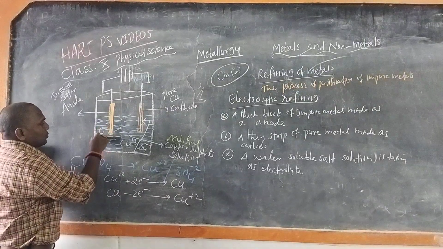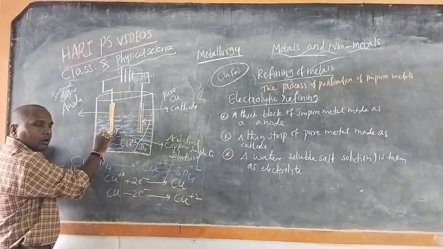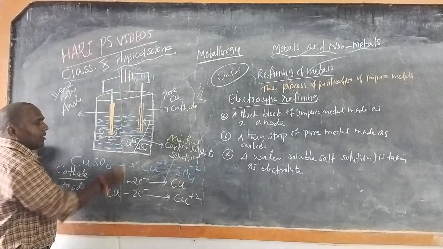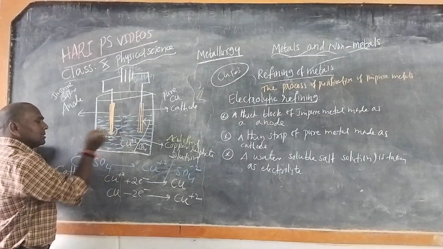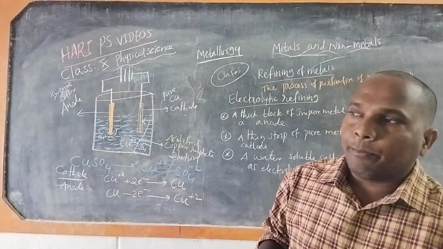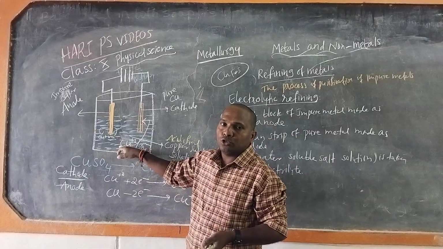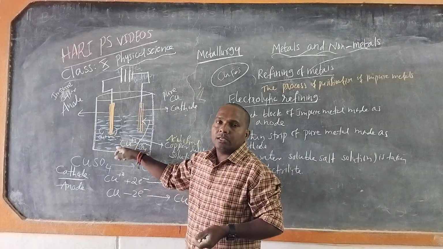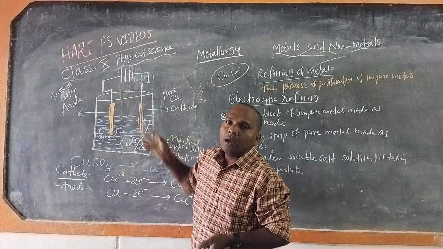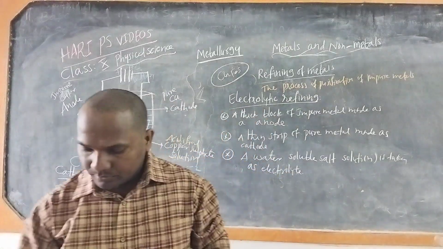So Cu+2 ions from the impure copper anode dissolve in the electrolyte and form copper sulfate. Then the electrolytic solution contains Cu+2 and SO4-2 ions. These Cu+2 ions are transferred to the cathode, taking 2 electrons, and deposited.